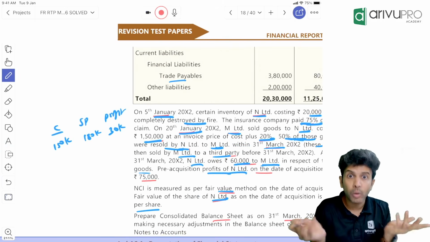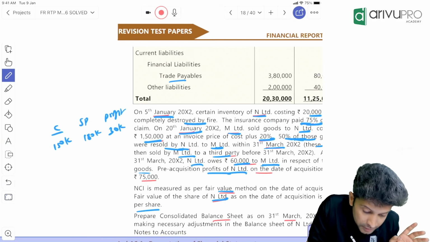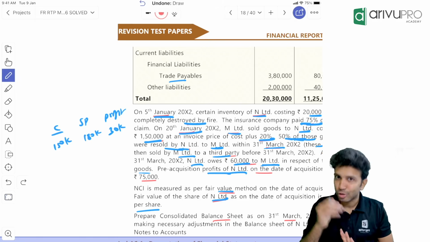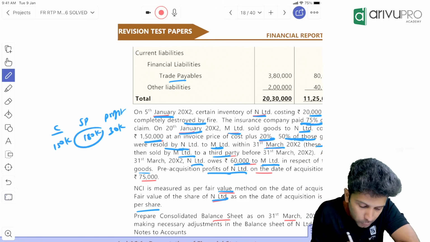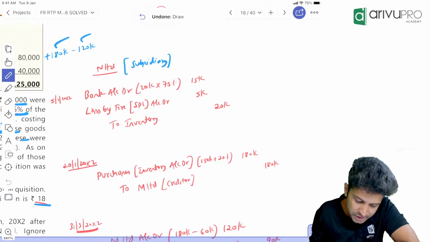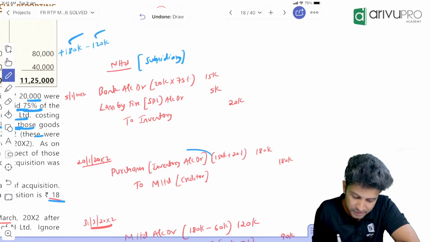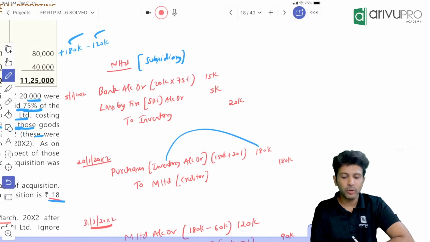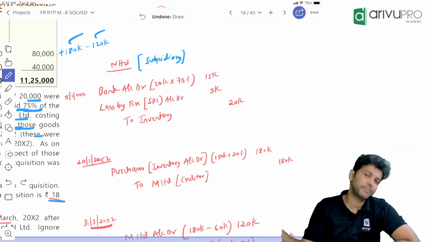But what about the other 50%? Other 50% parent sold to subsidiary. So subsidiary still has that. So that means if parent sold for 180, subsidiary purchased for 180 and purchases will be shown in inventory. So currently subsidiary is showing their inventory at 180. So there is some profit included there.